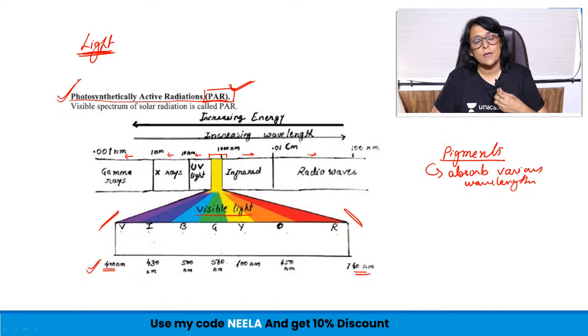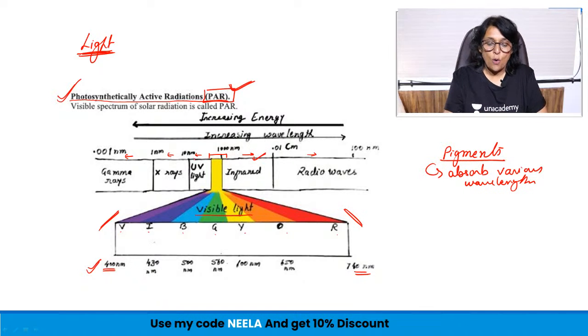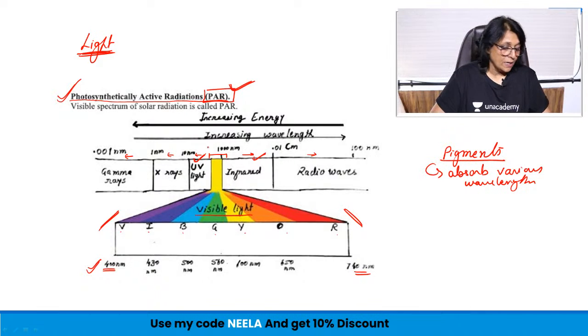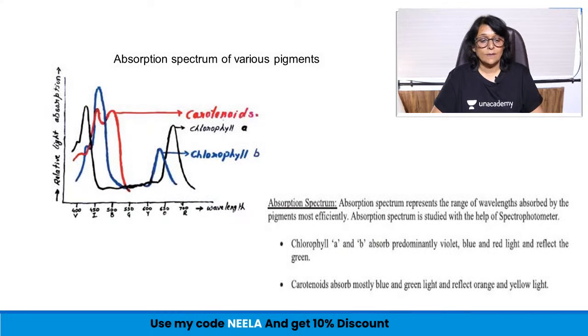Or in other words, if a plant is exposed to infrared or ultraviolet, then photosynthesis will not take place, because pigments are not absorbing anything from here. They absorb wavelengths in the visible band. Okay, so now let us come to the absorption part.